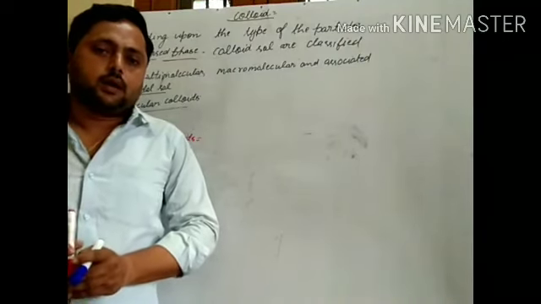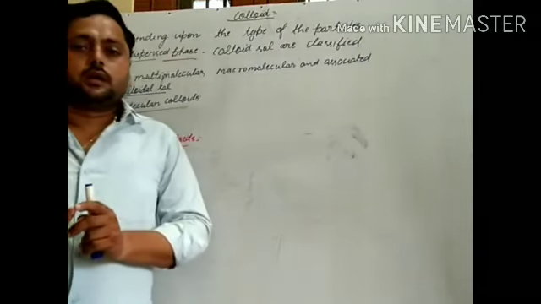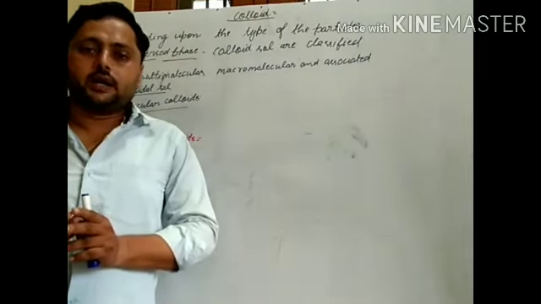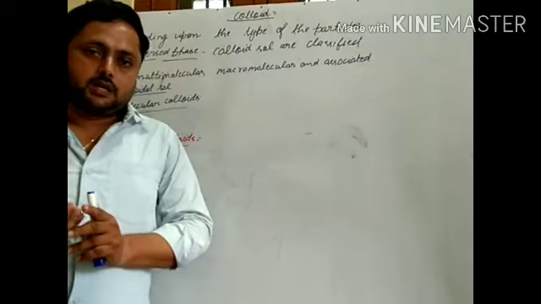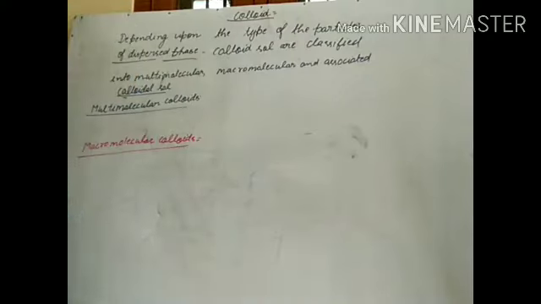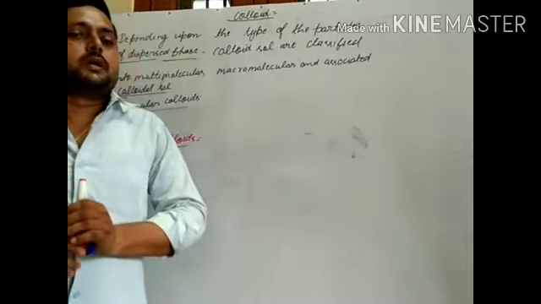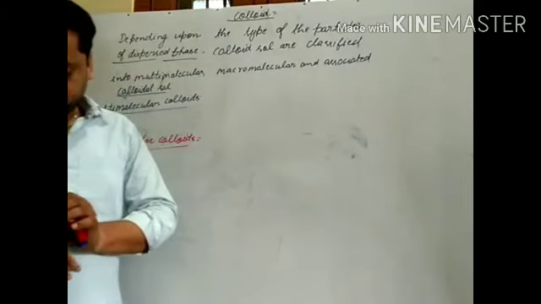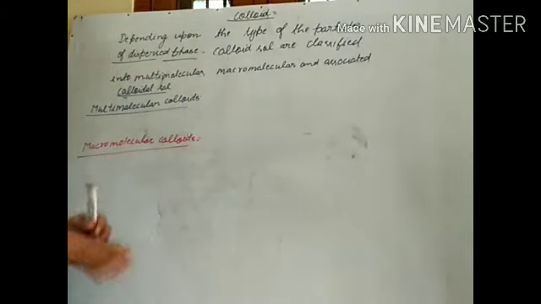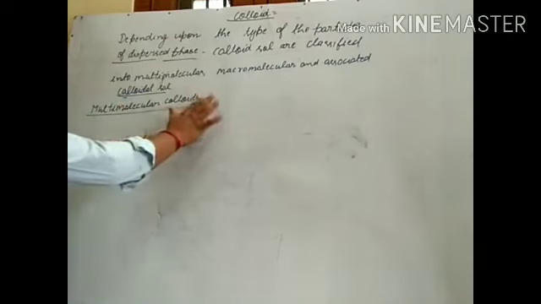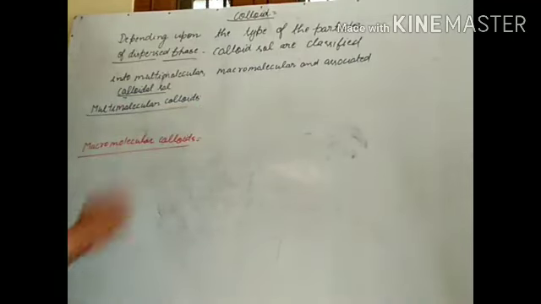Many macromolecules, like protein, starch, and cellulose, are natural macromolecules, and the man-made macromolecules are polyethylene, nylon, etc. So here we have discussed two types: multimolecular colloids and macromolecular colloids.